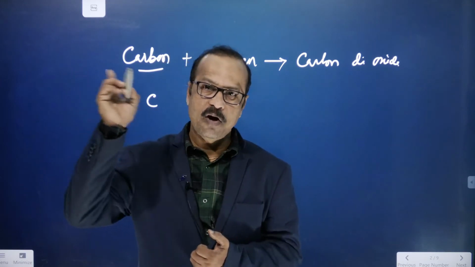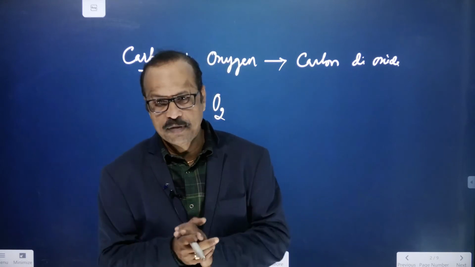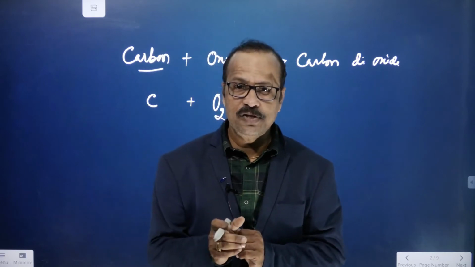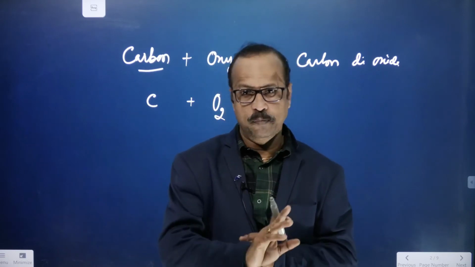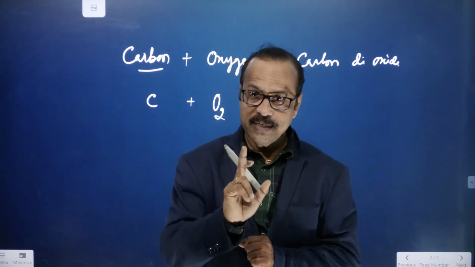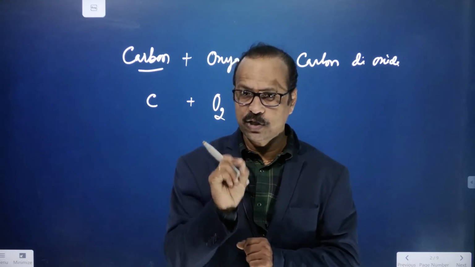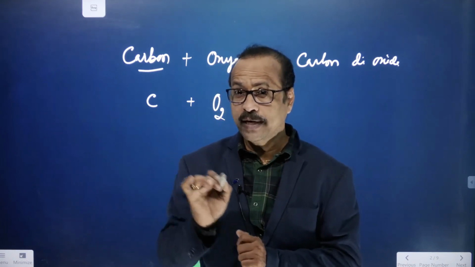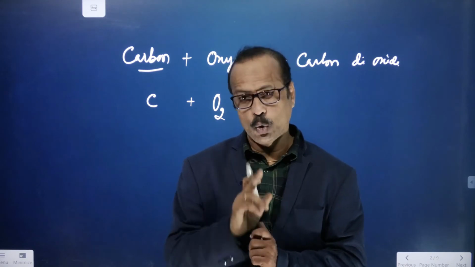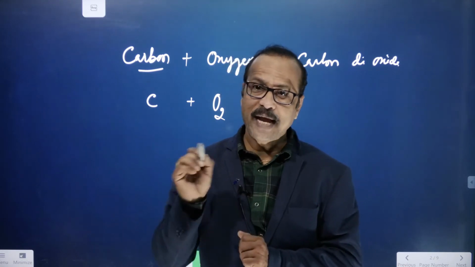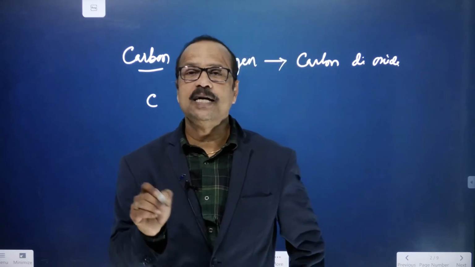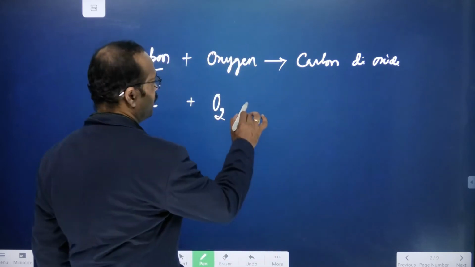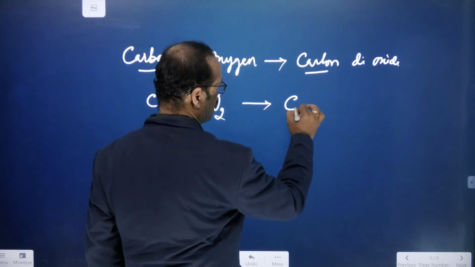Whenever you find oxygen, you know that in the atmosphere almost 21% is oxygen. So how do we get this oxygen in nature? In nature we get it in the form of O2. Even though the oxygen symbol is O, meaning a single atom of oxygen, when you write the molecular formula of oxygen, you have to write O2. Why? Because oxygen in nature is available in the form of O2 only, right? So O2 gives rise to carbon dioxide.